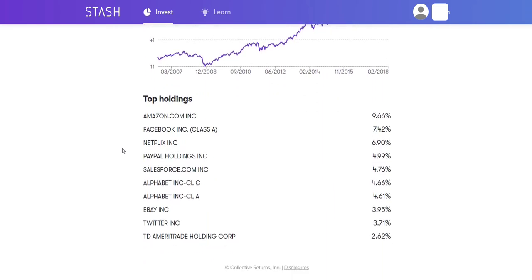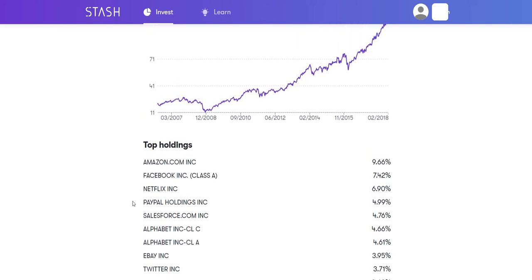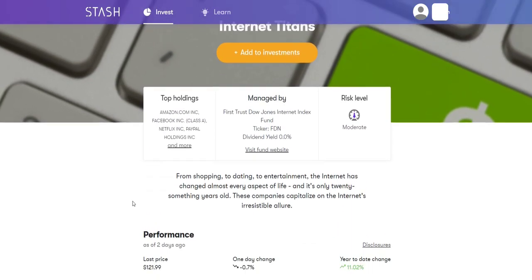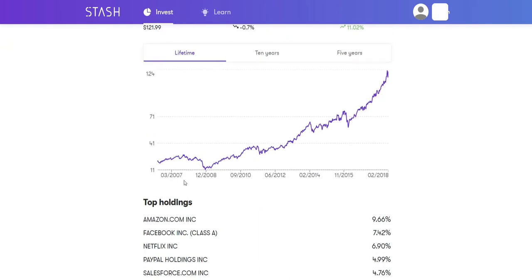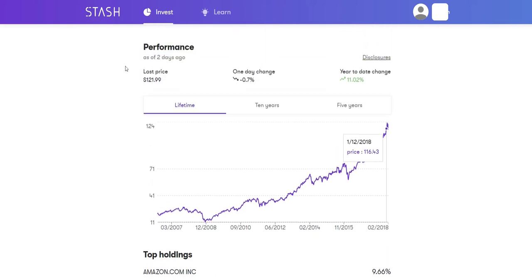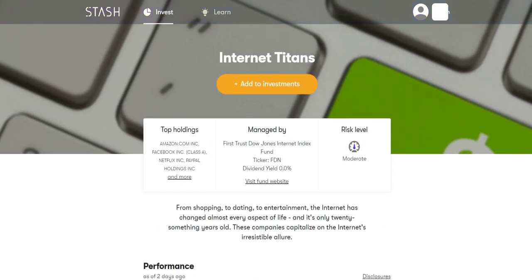Now, the top holdings for the Internet Titans one are Amazon, Facebook, Netflix, PayPal, Salesforce, Alphabet, which is Google, eBay, and so on. So essentially, Internet Titans are big internet companies. Now, as you can see, huge uptrend. So hypothetically, and Stash wasn't around during that time, but let's say you start investing here and you kept investing over time, you'd have a pretty good chunk of change, where it's at, looks like right here, 121.99 per share.